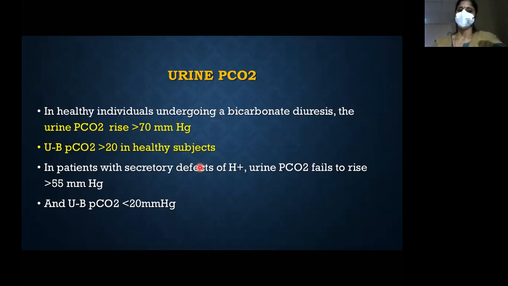Okay. But this will be defective in patients with distal secretory H plus problems, because there is no H plus to combine with the bicarbonate that is there in the lumen. So what happens? There will be no carbon dioxide formation. So it fails to rise beyond 55, and urine minus blood PCO2 will be less than 20.